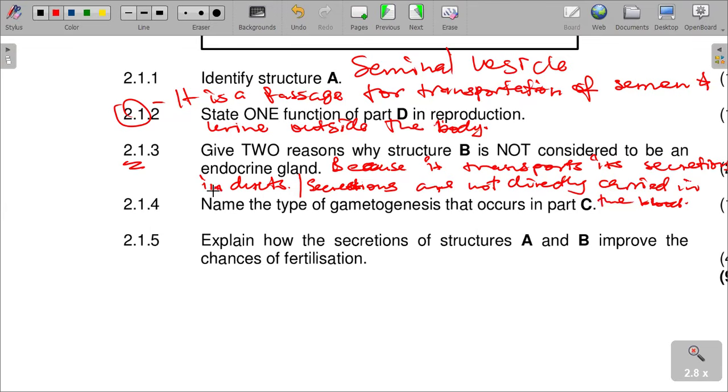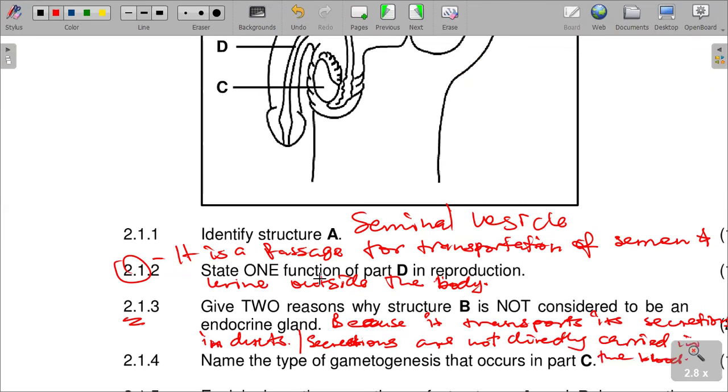And then name the type of gametogenesis that occurs in part C. The type of gametogenesis that occurs in part C is spermatogenesis, because as you can see, we are in the male reproductive system.